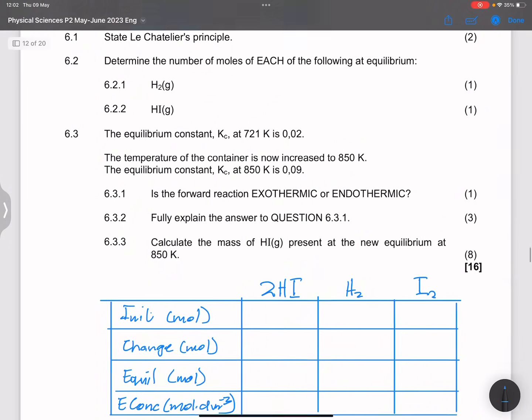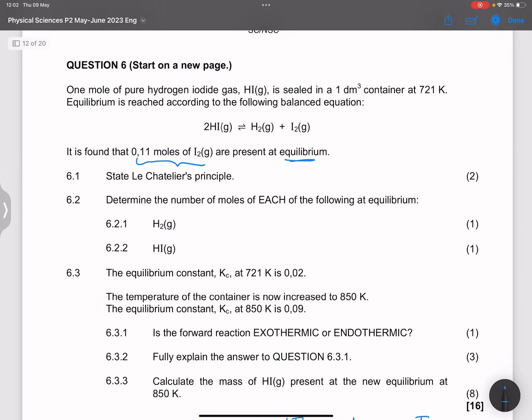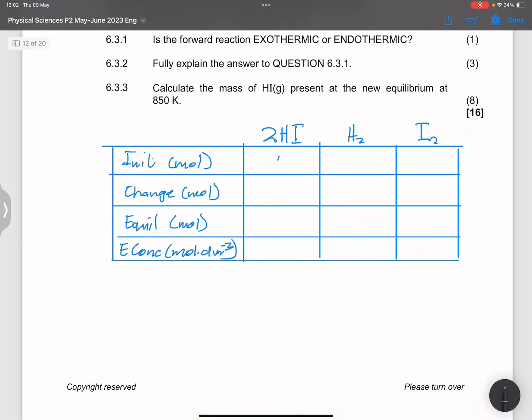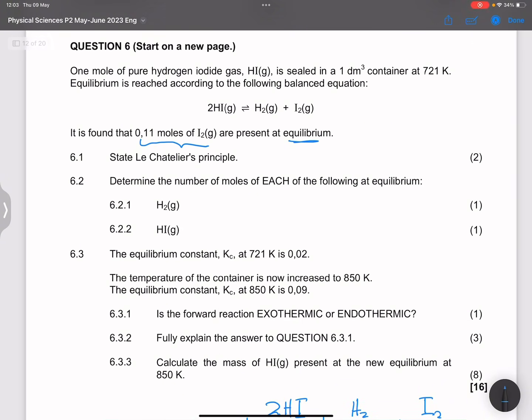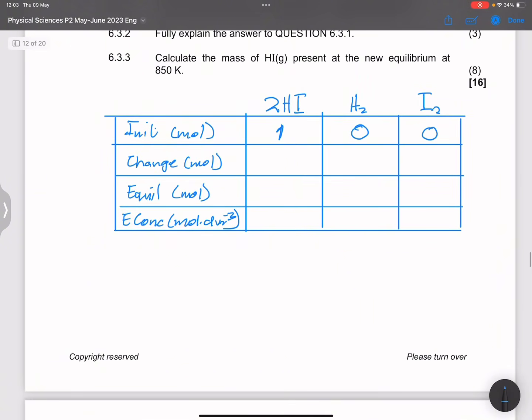Now remember, what did they say to us? They said 1 mole of pure hydrogen iodide gas was sealed. So in this case, we had 1 mole of this guy. They said nothing about hydrogen and iodine in the beginning, because they were products, so we assume that we started with nothing. We found that we've got 0.11 moles of iodine at equilibrium.